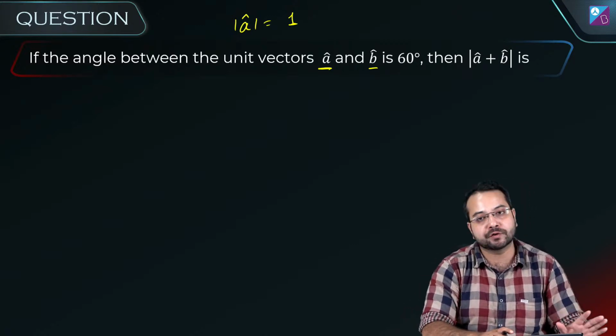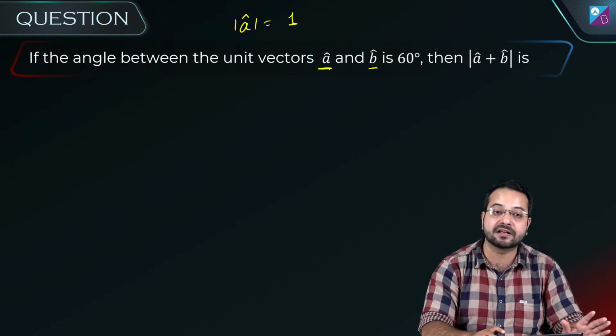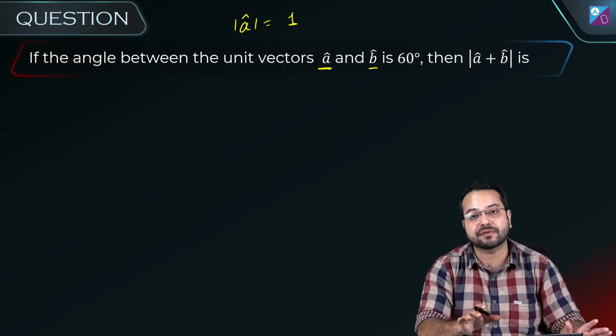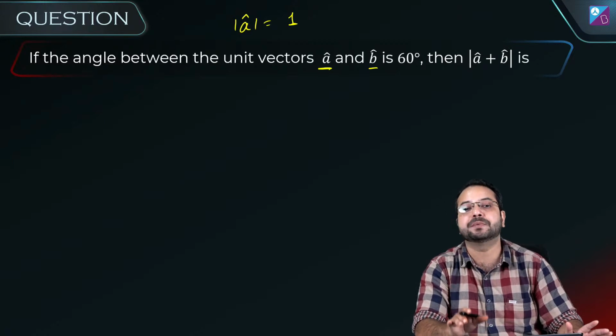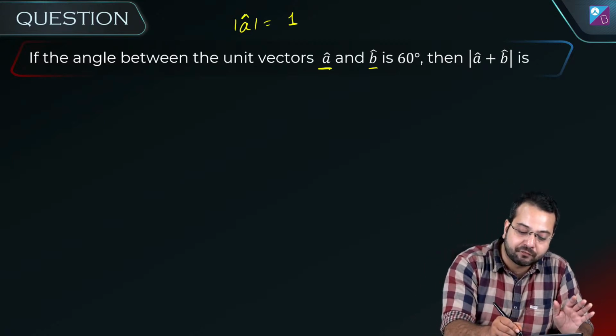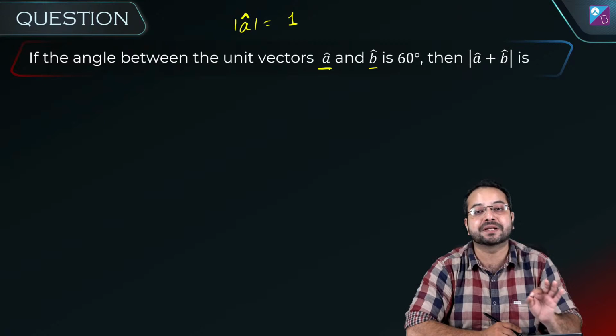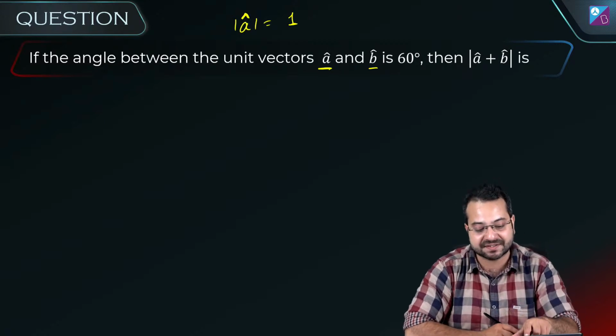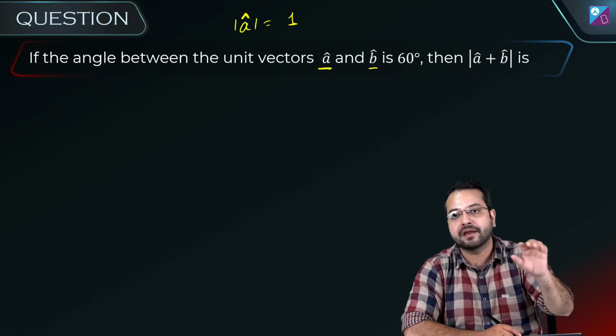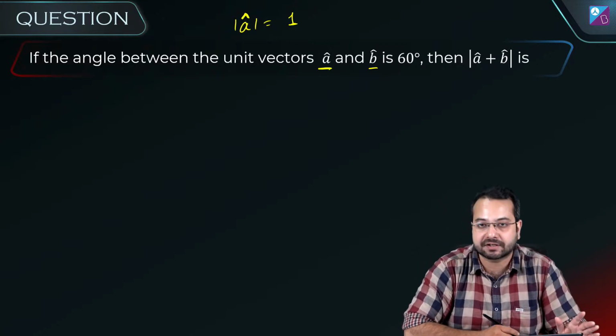So a and b are two unit vectors. The angle between them is 60 degrees. We have to find the magnitude of a cap plus b cap. For unit vectors, we represent them by a cap. So this cap that you see on top of a represents that it is a unit vector.